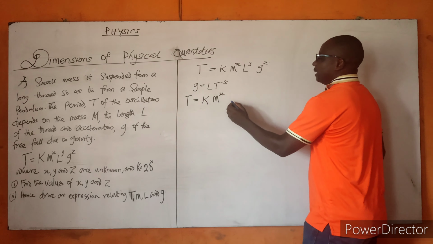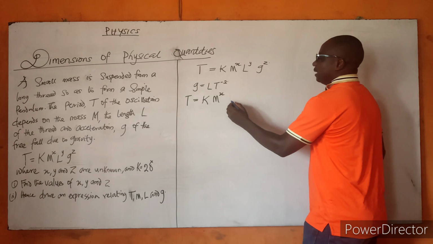That is going to be m raised to the power of 0, that is 1. 1 times t still gives me that t. Now, l raised to the power of 0. And we now have t. That is the original t, raised to the power of 1, is equal to k m raised to the power of x, l raised to the power of y plus z, t raised to the power of minus 2z.